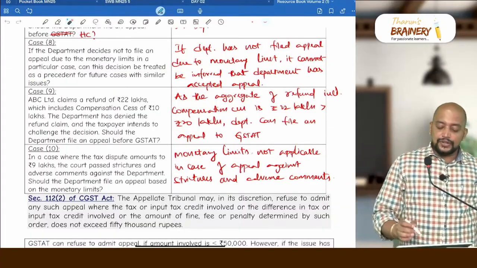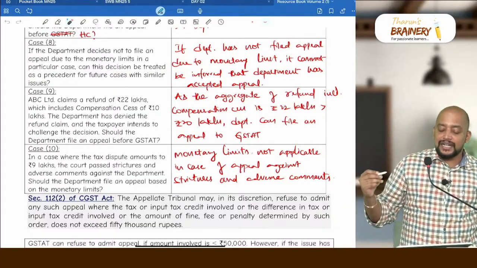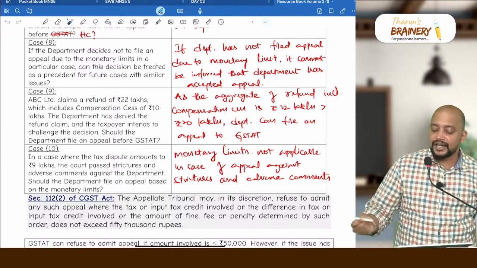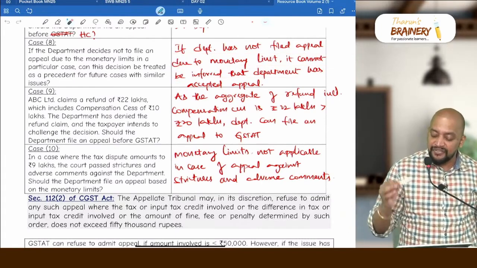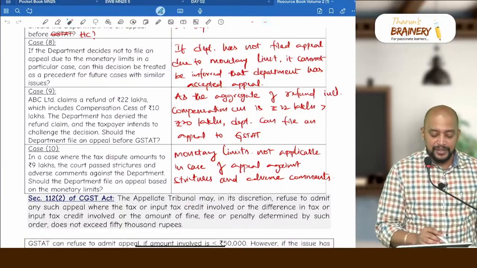No. So just because they did not go for appeal, it does not mean they have accepted the appeal. If the department has not filed an appeal due to the monetary limit, it cannot be inferred that the department has accepted the appeal.